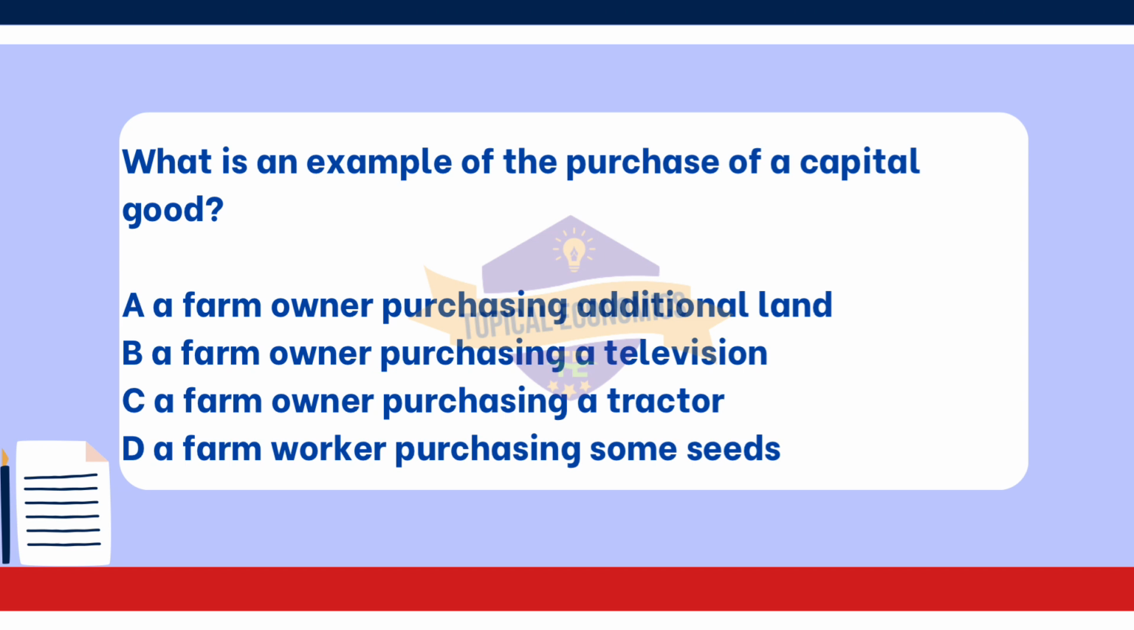Next, option B. A farm owner purchasing a television would typically be considered a consumer good rather than a capital good. A television is not used in the production of farm goods, so it does not fit the definition of a capital good. Lastly, option D. A farm worker purchasing some seeds is an example of purchasing raw materials or inputs for production, not a capital good. Seeds are used in the production process, but do not qualify as capital goods themselves.